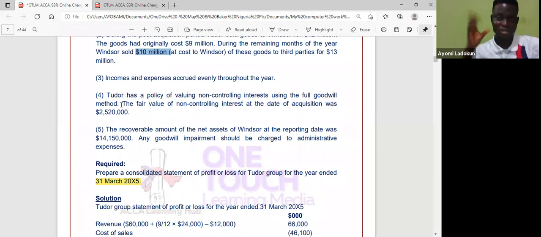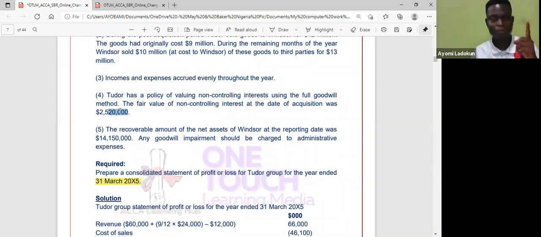So when you see that, I'm sure you know what is happening there. So that means the goodwill is attributed to both the parent and the subsidiary. That's the NCI, okay? And of course, the fair value of non-controlling interest at the date of acquisition was 2.5. So they've already given me the fair value of non-controlling interest. I just use it straight.